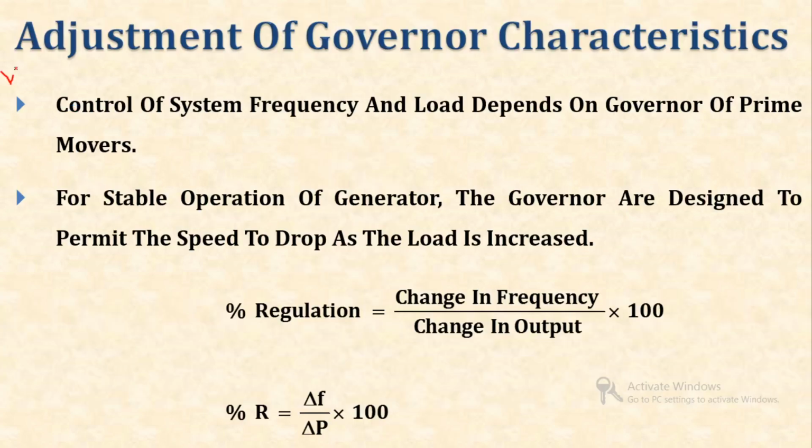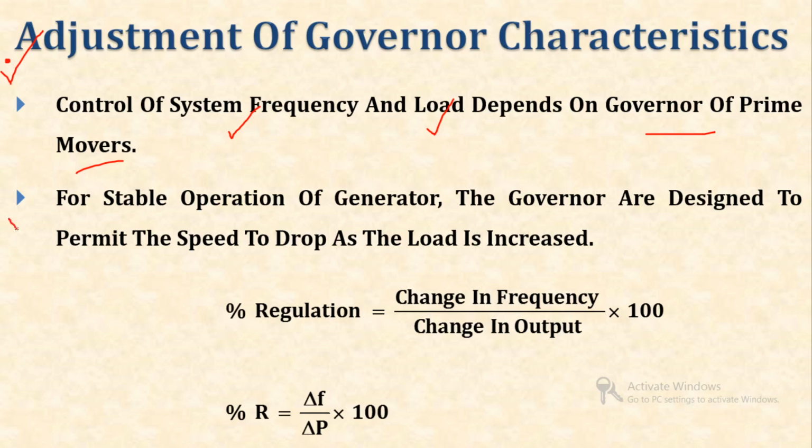So, today we will learn a new topic. The name of the topic is adjustment of governor characteristics. We already know that to control the system frequency and load, that control depends on the governor of the prime mover. Clear? The governor will control the speed of the alternator. We can say that the governor will control the speed of the turbine and the turbine will control the speed of the alternator. So, if we control the speed of the alternator, then the system frequency and load will be controlled.